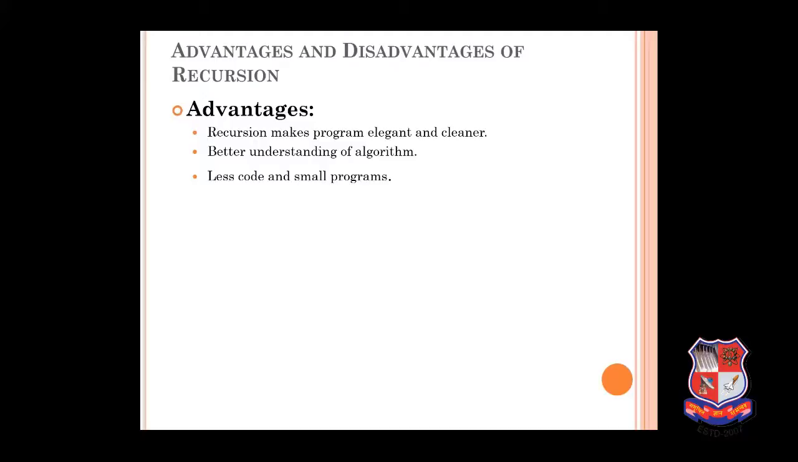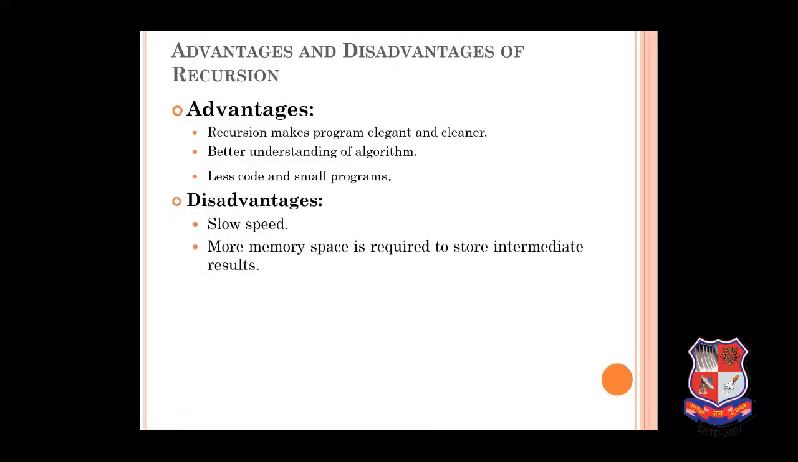Next is better understanding of algorithm. As we have seen in algorithms already, if a function is calling itself or multiple processes were going through, we had to give step numbers. So it was a bit confusing. Now if the function is calling itself, it will keep repeating the steps, so we can better understand the algorithm. And next is less code and small programs. The main motive of recursion and functions is less coding. If the code is less, my program will be small.